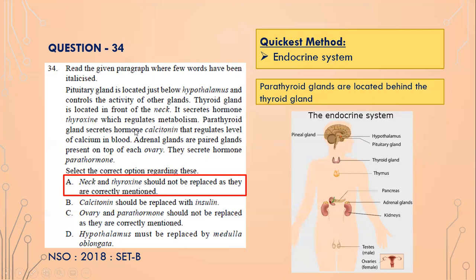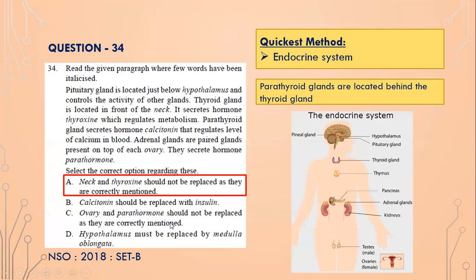But parathyroid gland secretes calcitonin. So basically, this is incorrect, isn't it? It is incorrect. So calcitonin should be replaced with insulin, isn't it? It is correct. Basically, parathyroid secretes calcitonin, which is the correct option. And ovary and parathormone should not be replaced, as they are correctly mentioned.